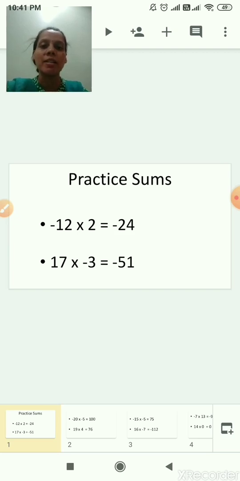So minus plus minus. So the answer or the product is minus 24. You will not write down plus 24. It is minus 24 because minus plus minus.